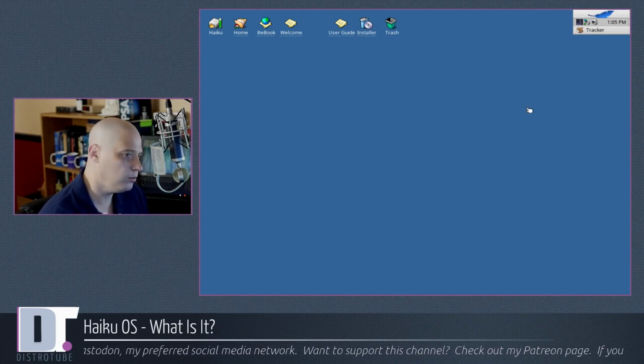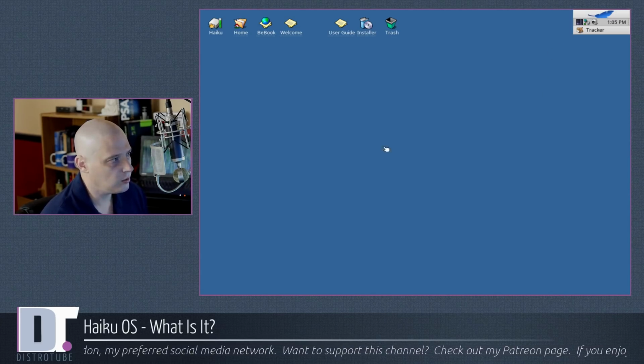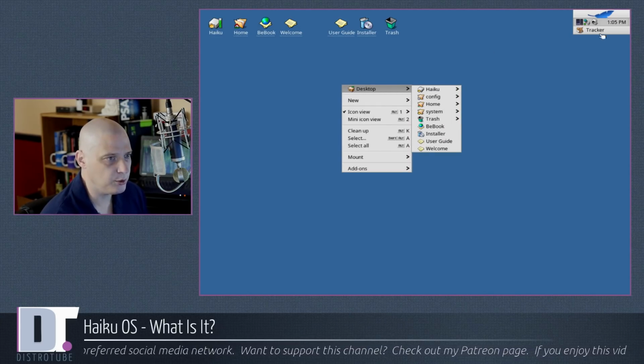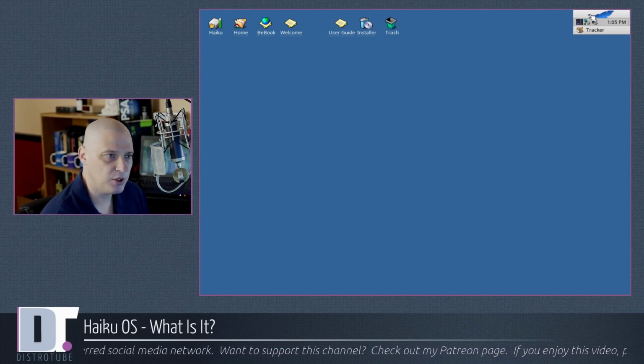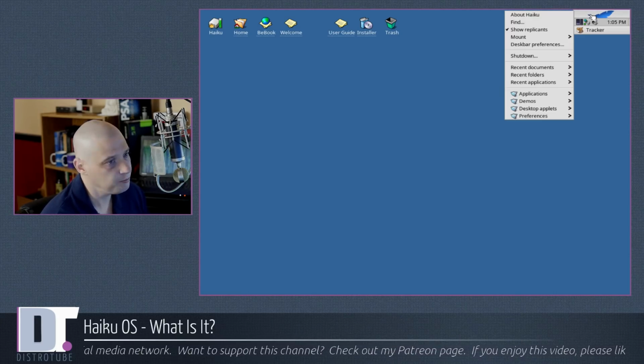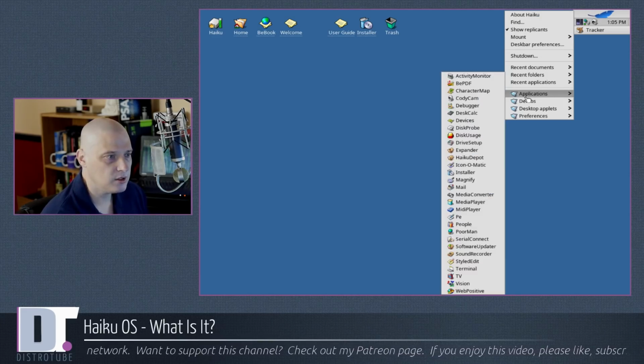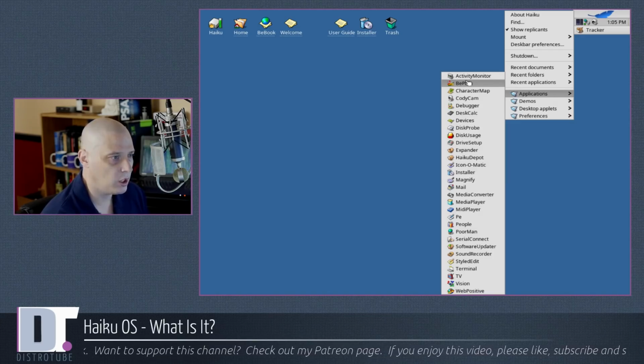Now, what do you do here in Haiku? Well, of course, you've got some icons on the desktop. You do have a right-click menu, and of course, you have your application menu also at the top right. This is where we're going to start here with Haiku. So I'm going to click the little feather, and let's go to Applications. Let's see what is installed by default here on Haiku OS.